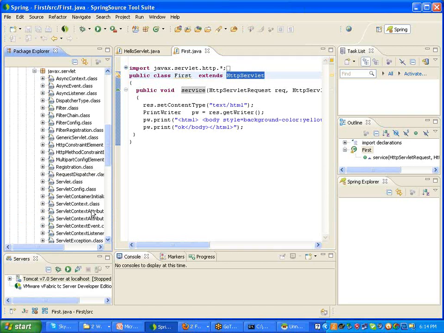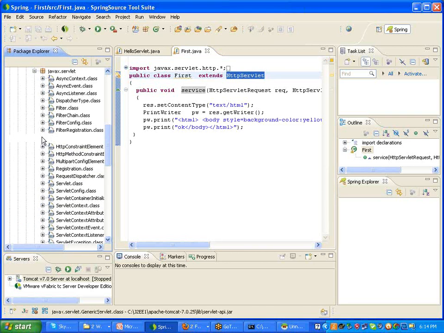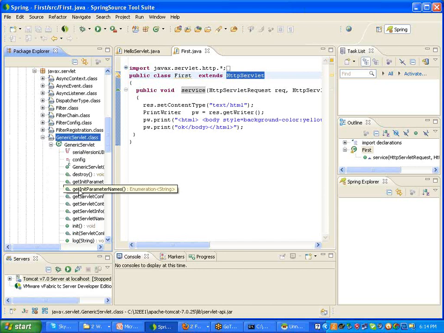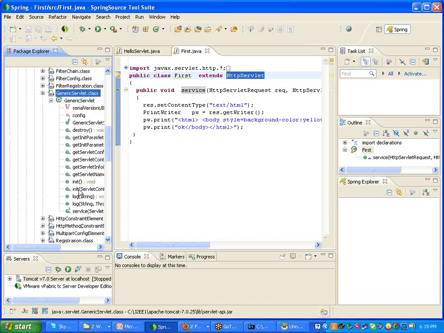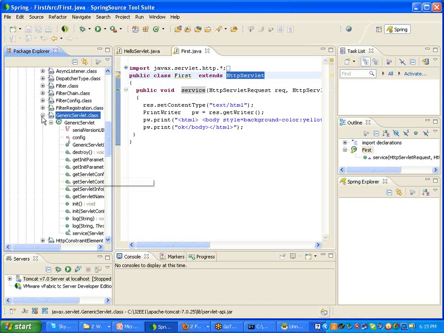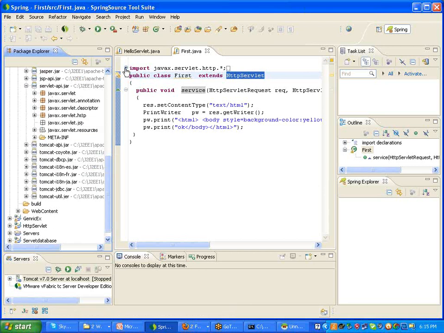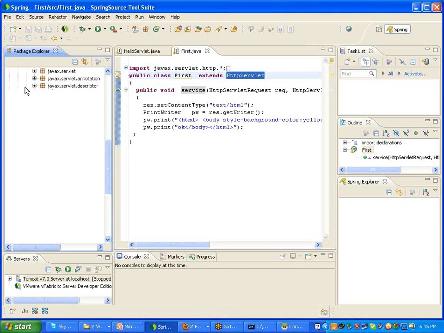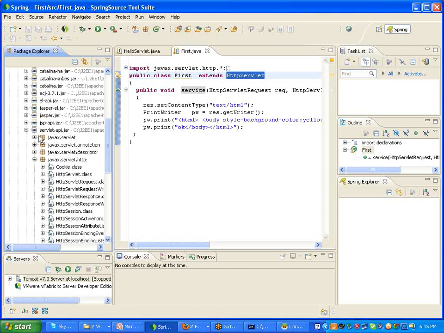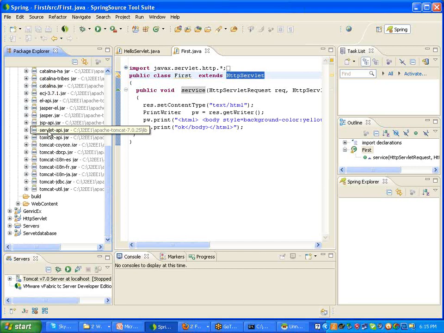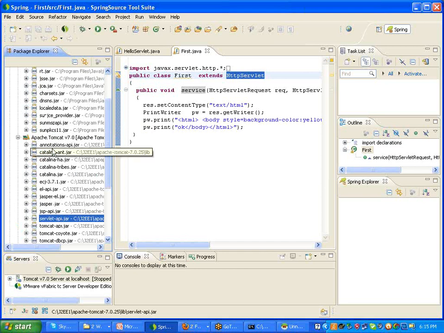You can see here, we have a servlet class, and here, are you seeing this one? Which one I selected? Yeah. So like this, we have so much API. This is the API, javax.servlet and javax.servlet.http. This will be available in the servlet-api.jar file, which will be available in the server, Apache Tomcat. Yes, now I am using a server like Apache Tomcat.